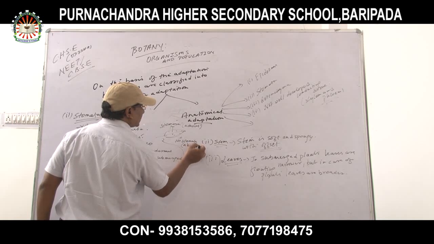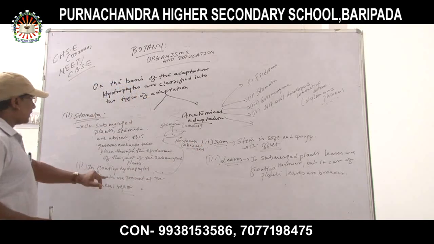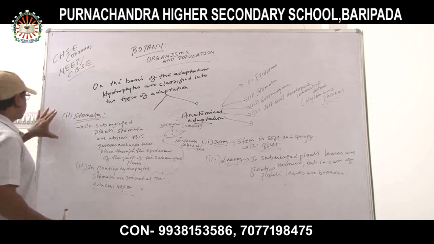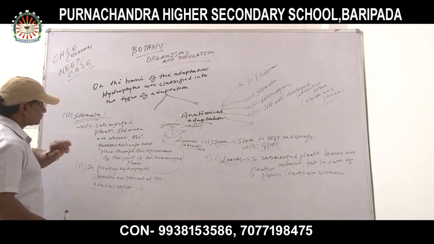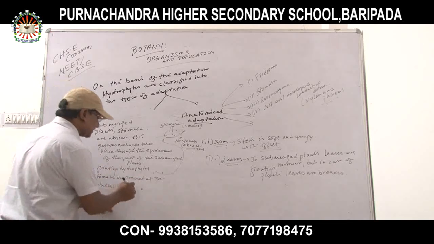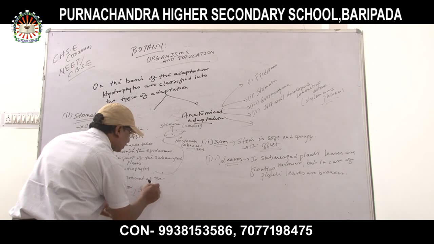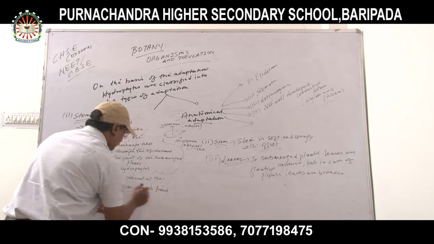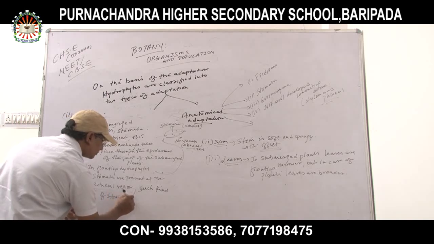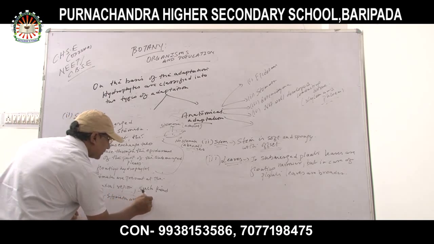Now, in floating hydrophytes, stomata are present at the adaxial region. So these are the stomata. And such kind of stomata are called epistomatic.